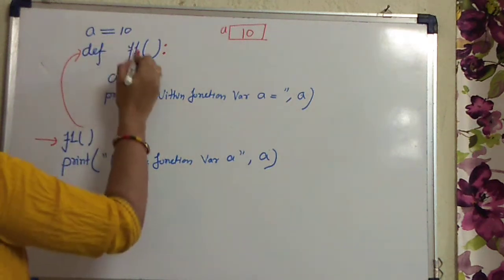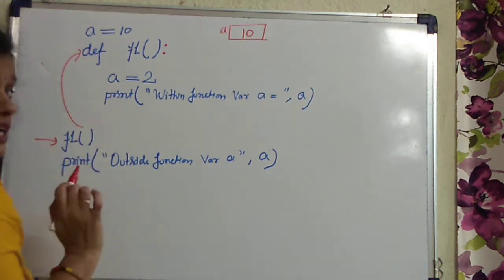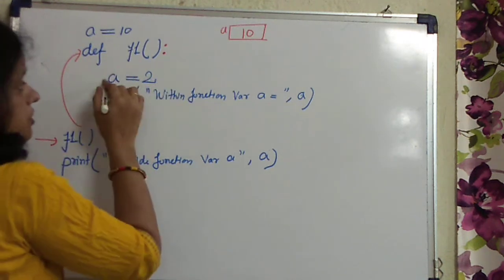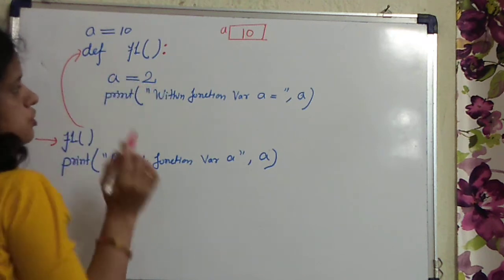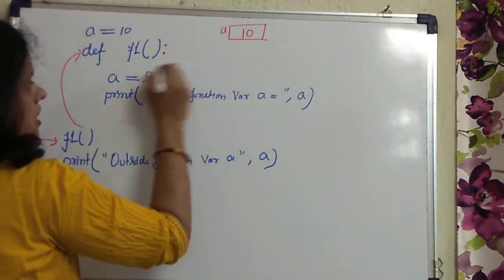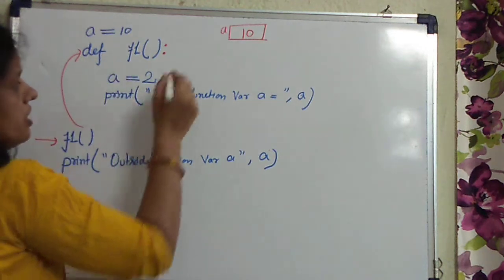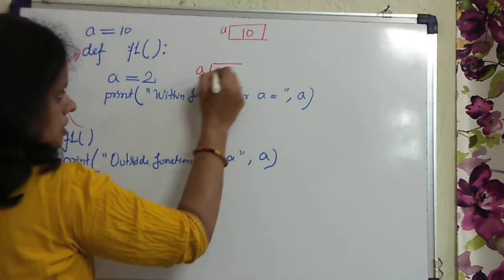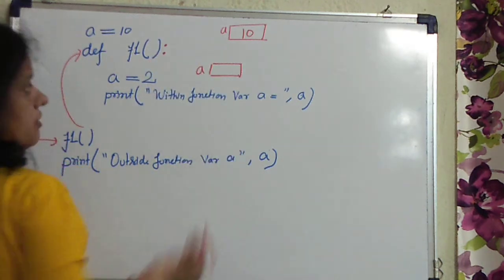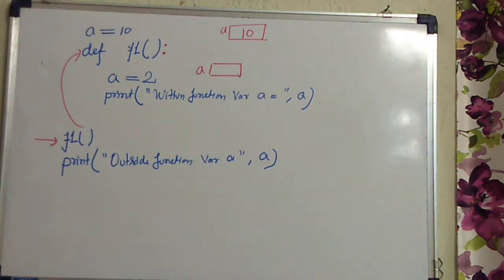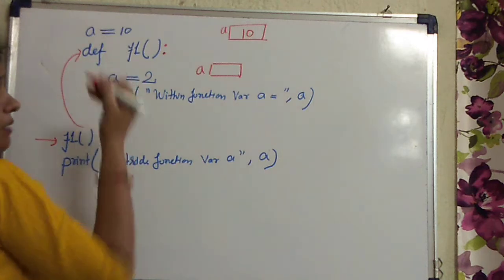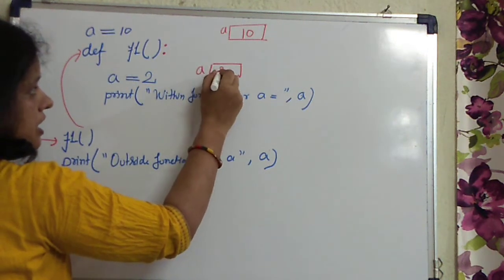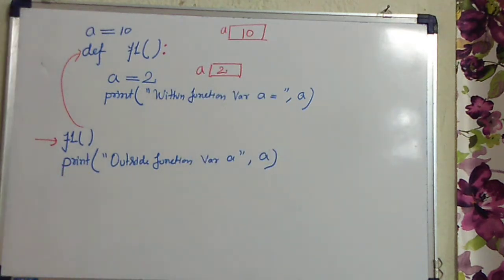And then what will happen? The statements of the function body will get executed. So what is written in the first statement of the function body will get executed. Here is written a equals to 2. So now what will happen? Whenever you reach the function definition, if any variable is defined there, that variable is created. So a will be created here and will hold the value 2.